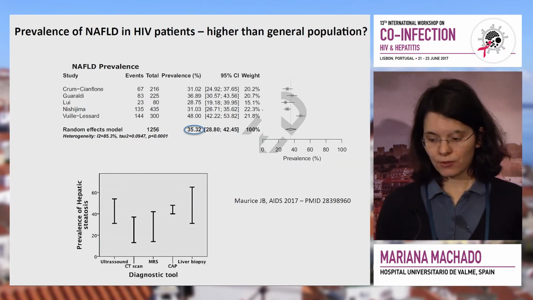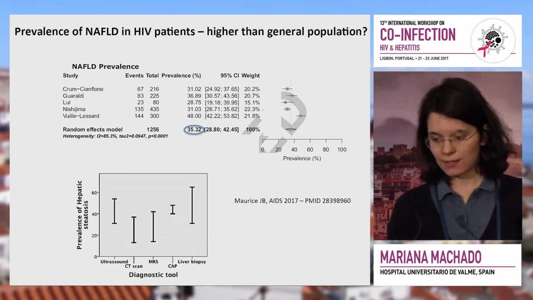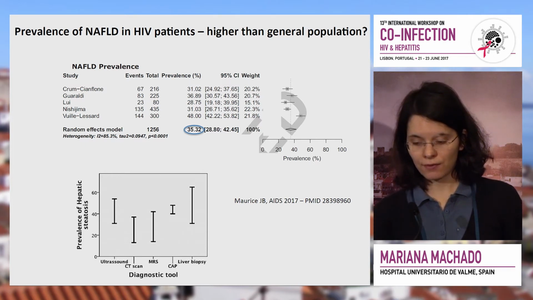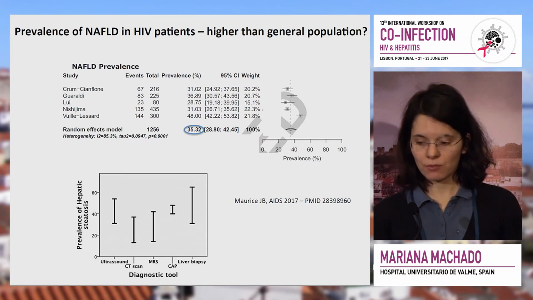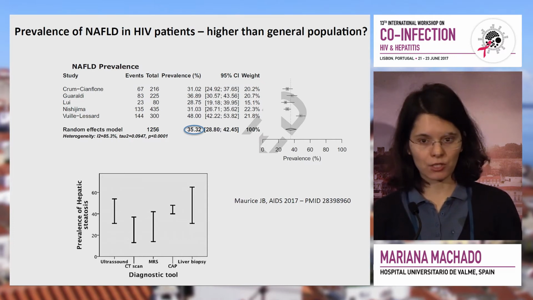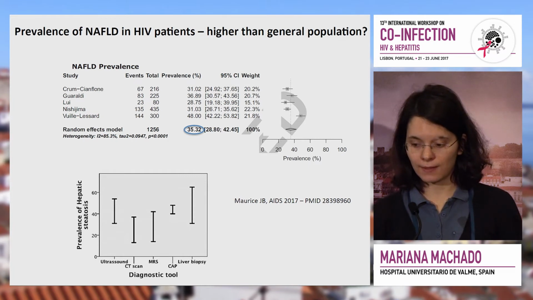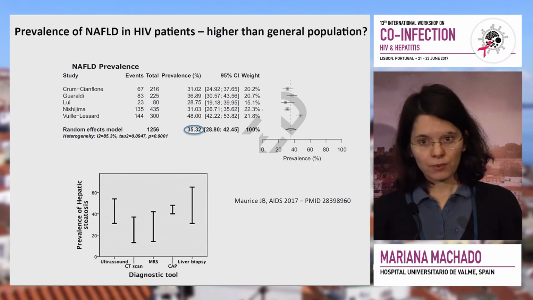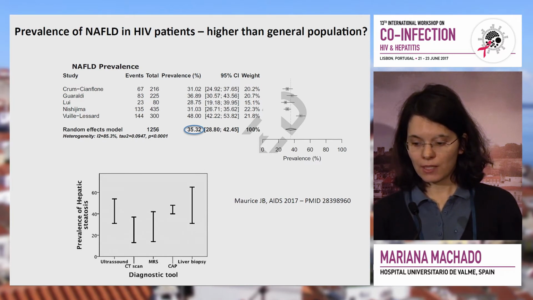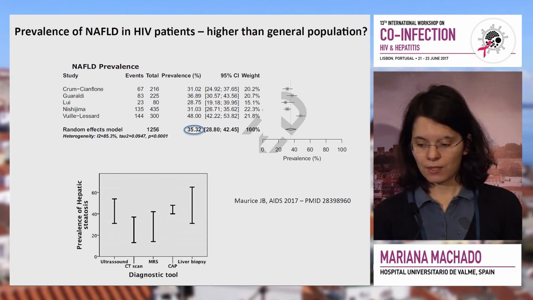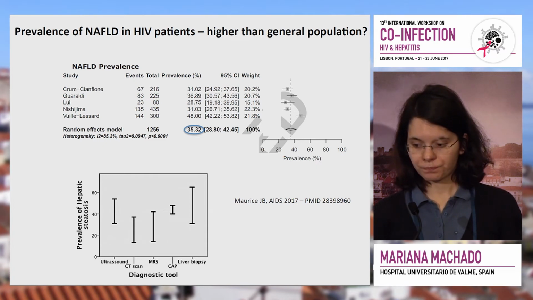So I'm presenting here a recent meta-analysis that showed a prevalence of NAFLD in HIV-positive patients of 35%, which seems to be higher than the general population, which is agreed to be 25%. But we need to be careful with this number because, depending on the diagnostic tool used to diagnose steatosis, the prevalence of steatosis in this population has been extremely variable.